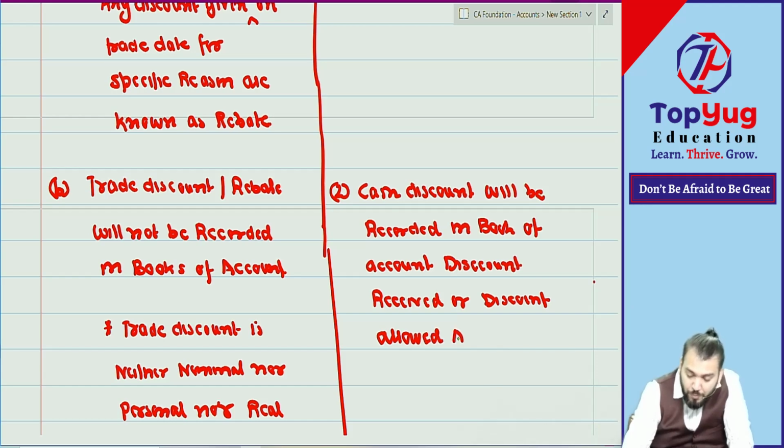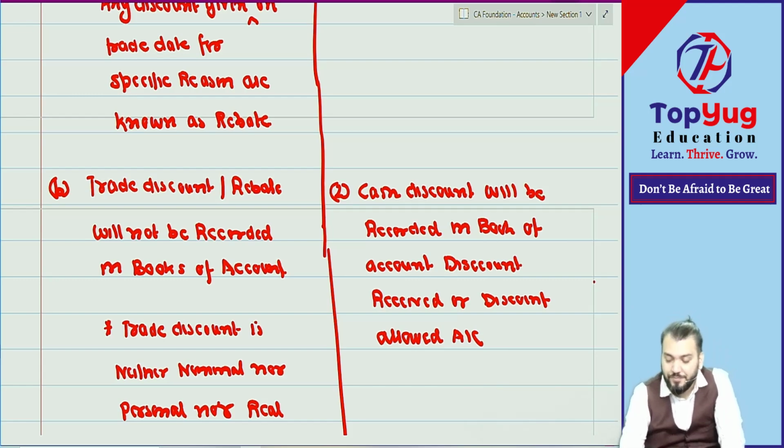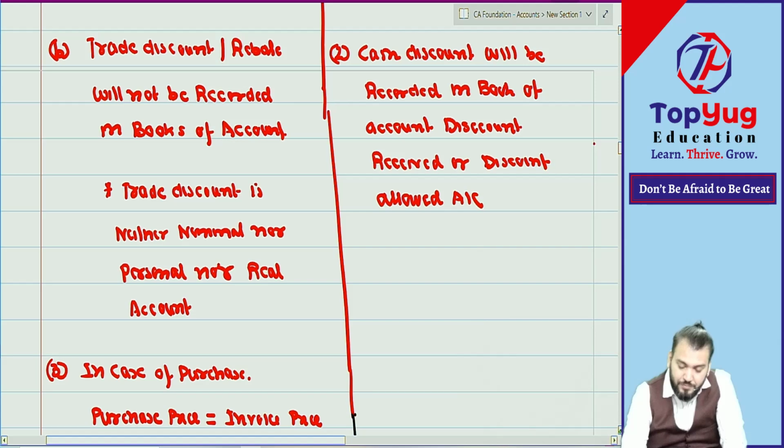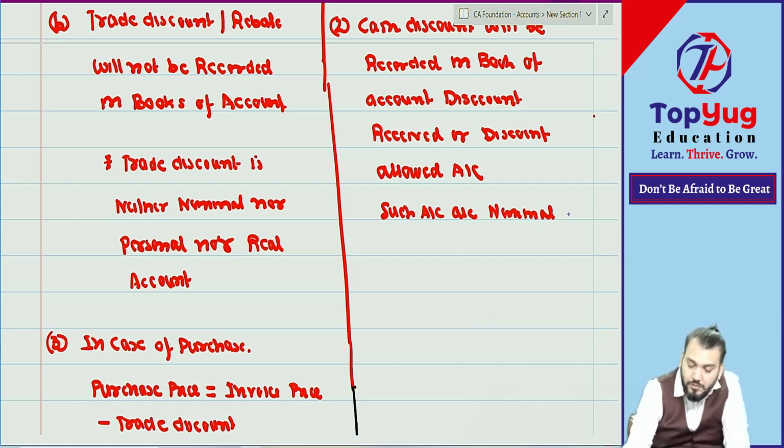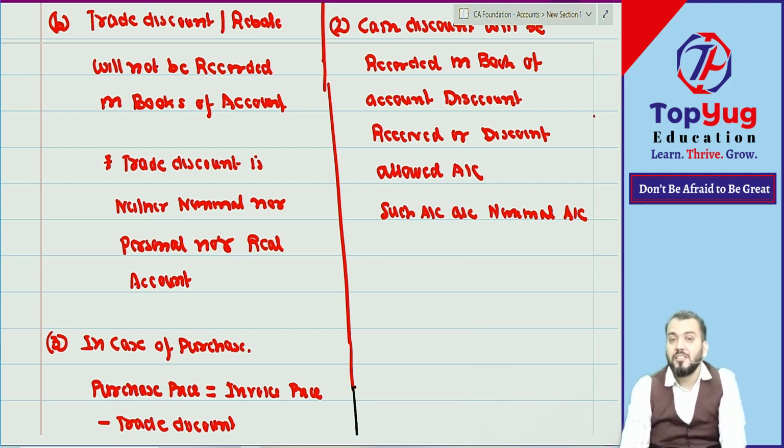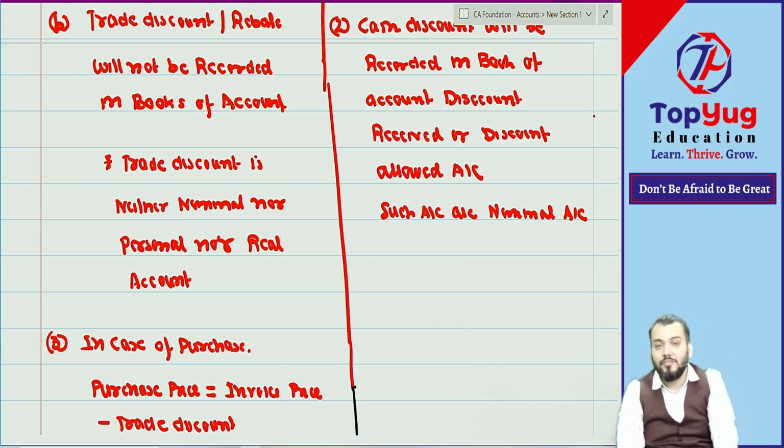So whenever we are opening this account, this is due to cash discount. Means can I say such accounts are which account? Personal account? Acha, nominal account. Such accounts are nominal accounts.